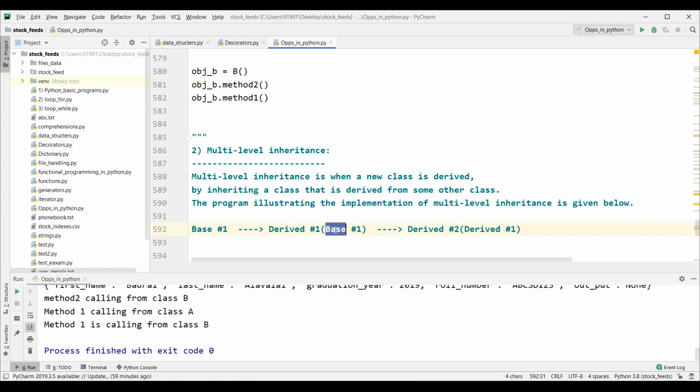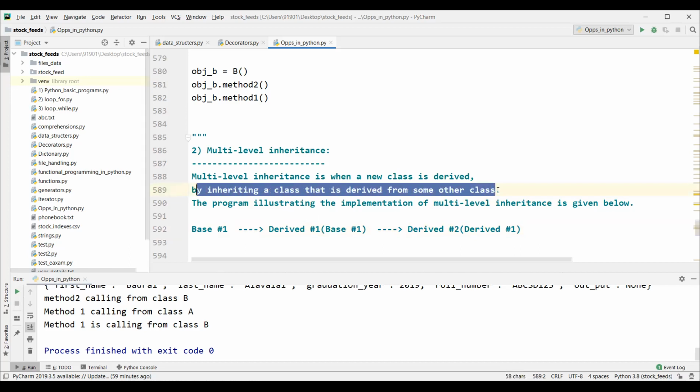So multi-level inheritance is when a new class is derived by inheriting this class, and again this particular class is derived from some other class, and this class is also derived from some other class, right? Everyone understood this particular definition as per this flow?